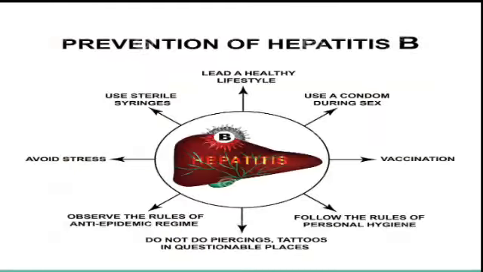How can you prevent hepatitis B? We know what all the causes or modes of transmission are. So the same things you can write here as preventive measures. Healthy lifestyle, using condoms, and we have to be conscious when having sex with other persons. Vaccination. Follow the rules of personal hygiene. Do not get piercings or tattoos in questionable places.